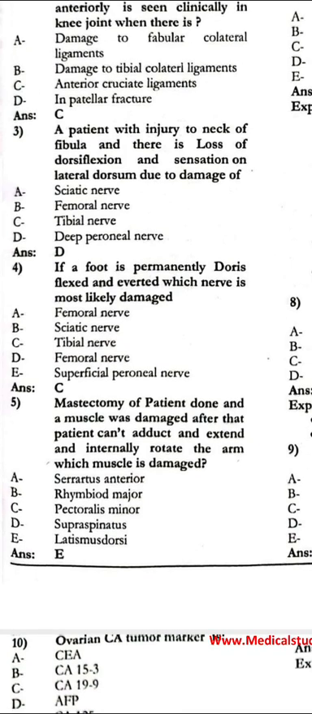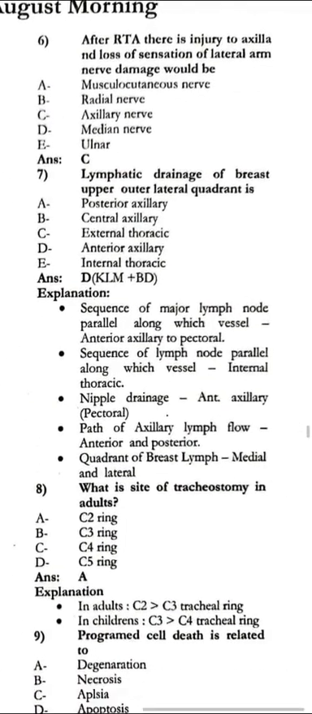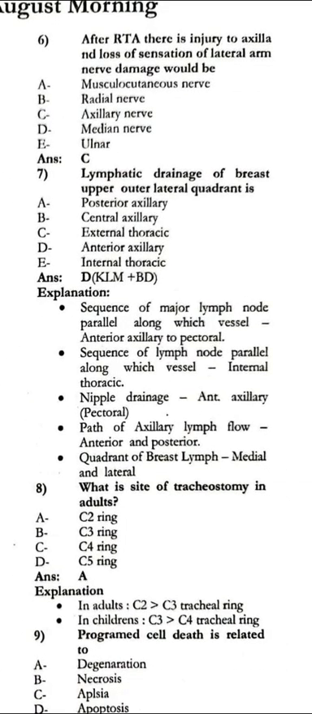A mastectomy was done on the patient and a muscle was damaged. After that, the patient can adduct, extend and internally rotate the arm. Which muscle is damaged? That is the latissimus dorsi. Next, after an RTA, there is injury to the axilla and loss of sensation of the lateral arm. Nerve damage would be the axillary nerve.